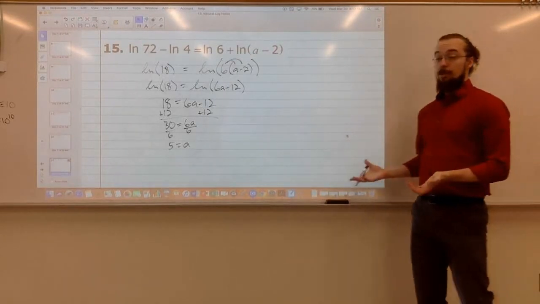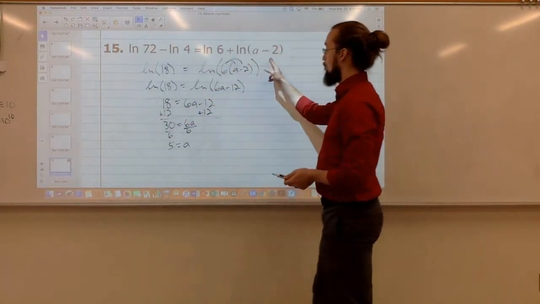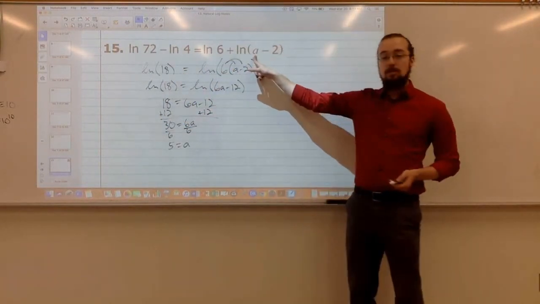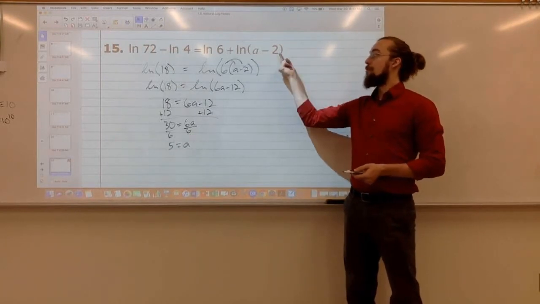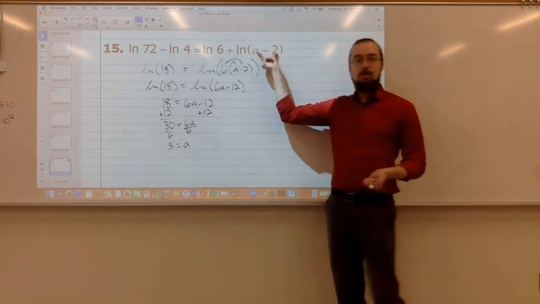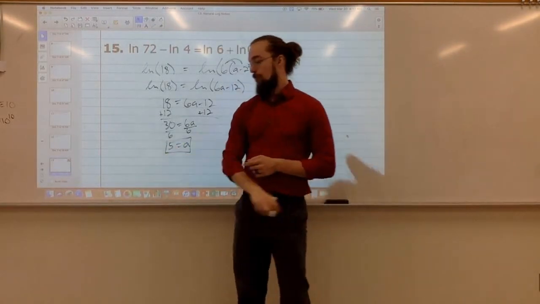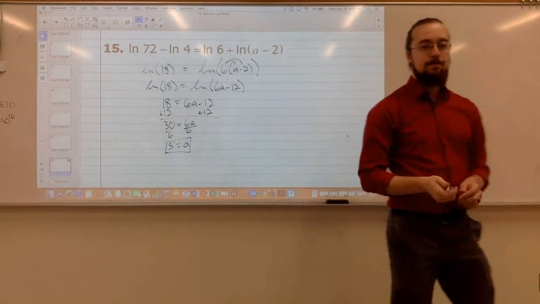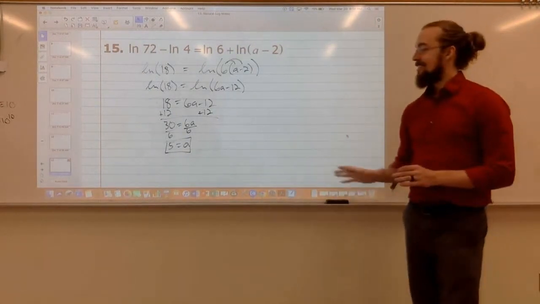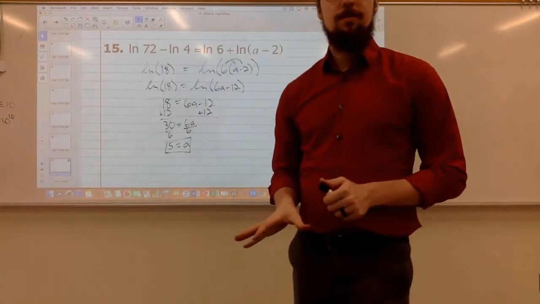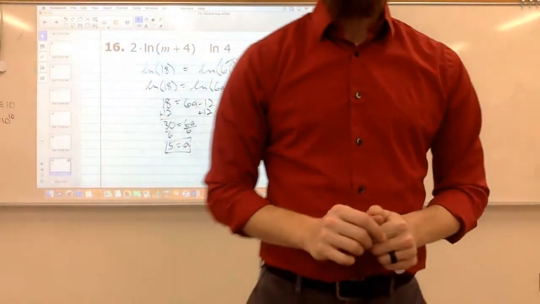So we want to plug that back in to make sure it works. There is only one a in my original problem. So right here, if I plug 5 in here for a, natural log of 5 minus 2 is 3. 3 is positive. So 5 works. Yay. Questions on that one? All right.